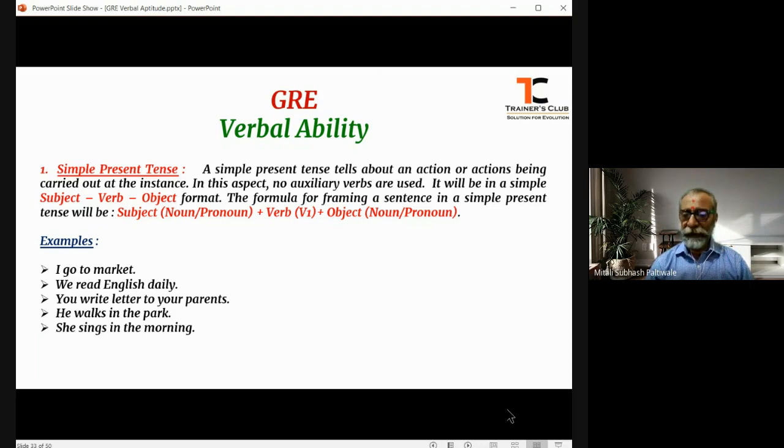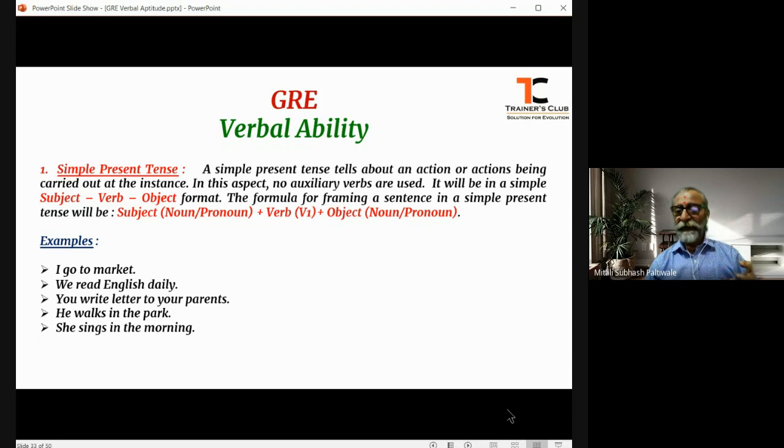In any language for that matter, but I am talking only about English as this is the English verbal ability class, most of the sentences that are spoken, read, written or even listened to, only these are the four skills in any language: reading, writing, speaking, and listening.